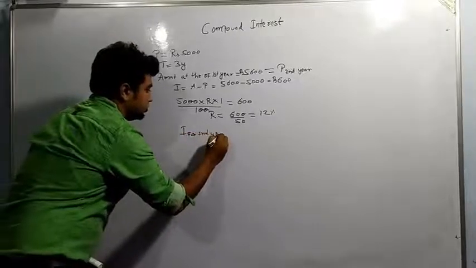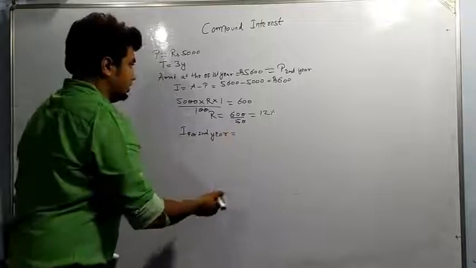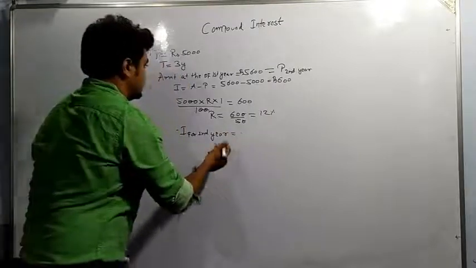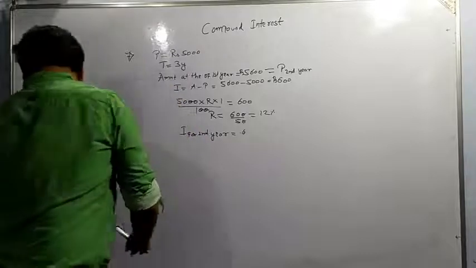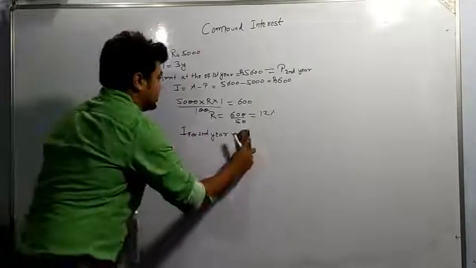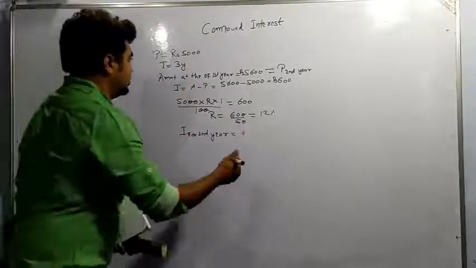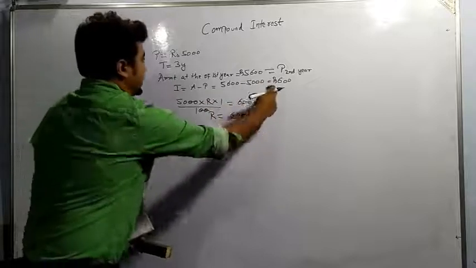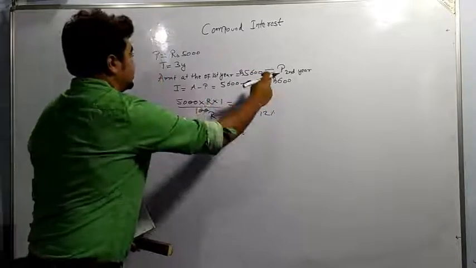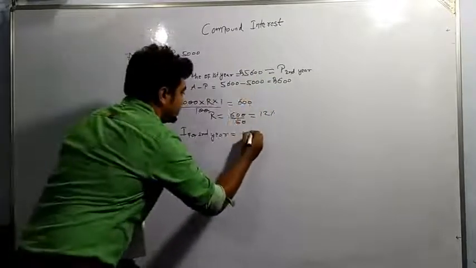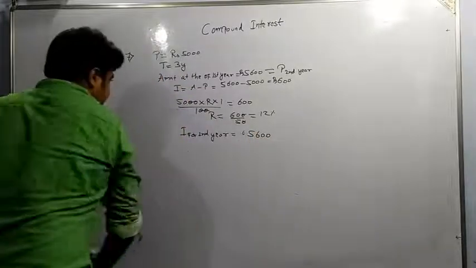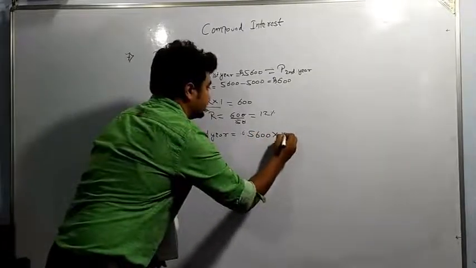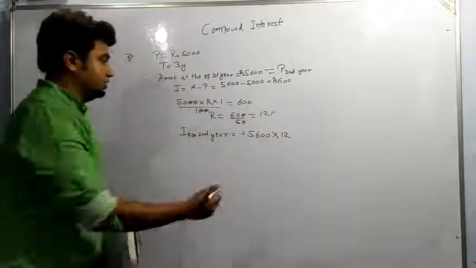Again we can write the amount which is given, 5,600, into R which is 12%, and time is 1 year.